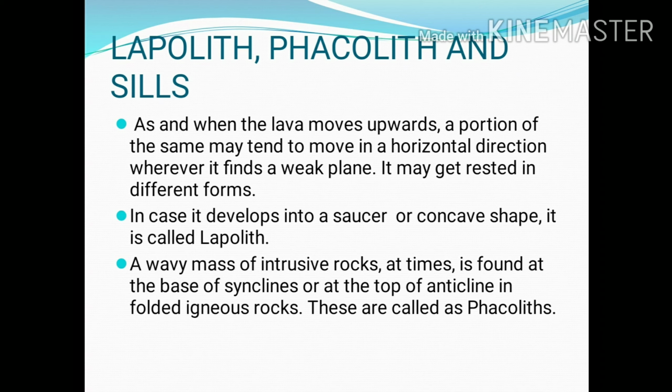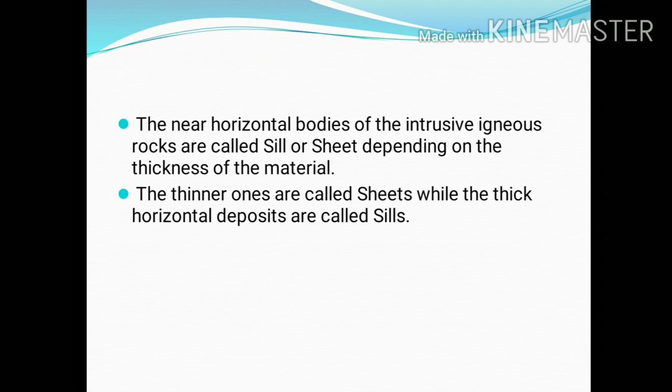So when lava cools down in a wave-like structure in the syncline and in the anticline, these forms are called as pacholiths. So this is lapolith and pacholith. Lapoliths are the saucer or concave shaped bodies, and pacholiths are formed because of the cooling of lava in synclines and anticlines in folded igneous rocks.